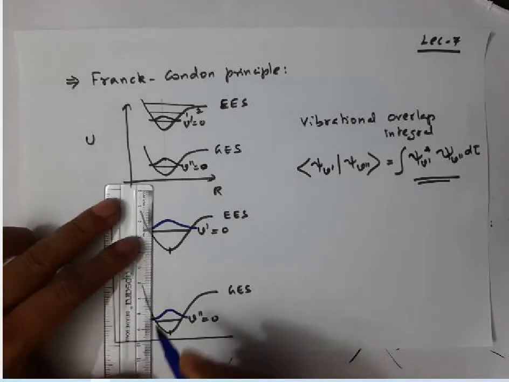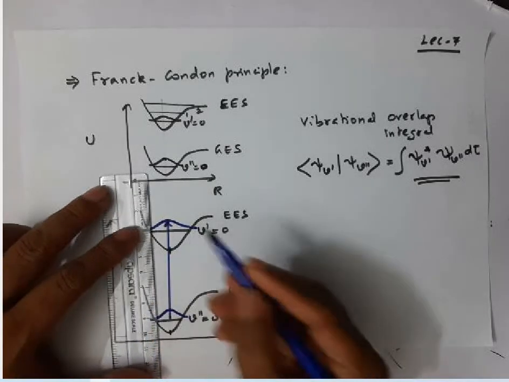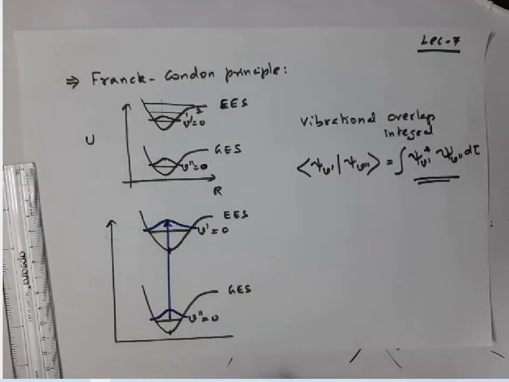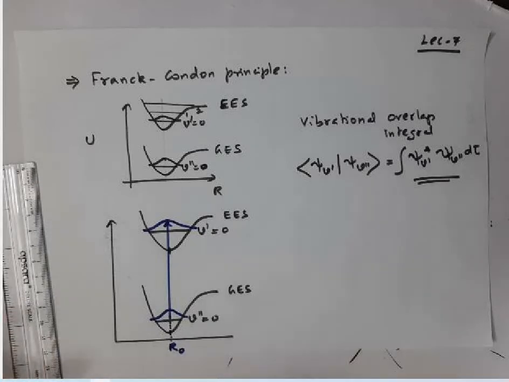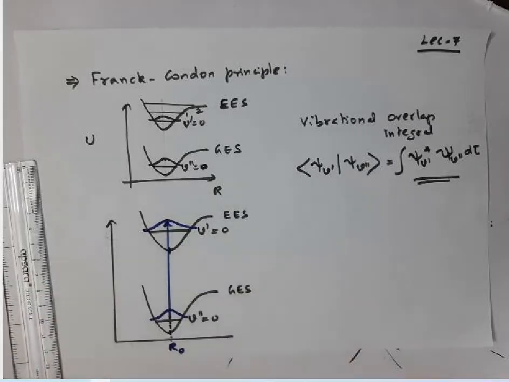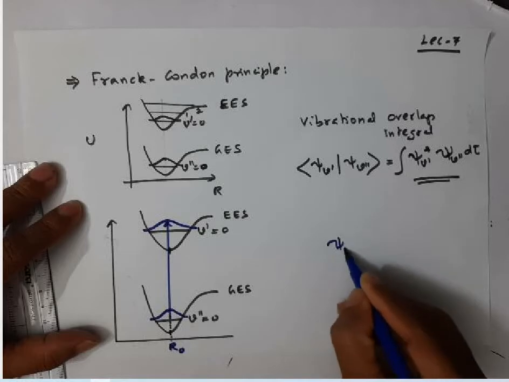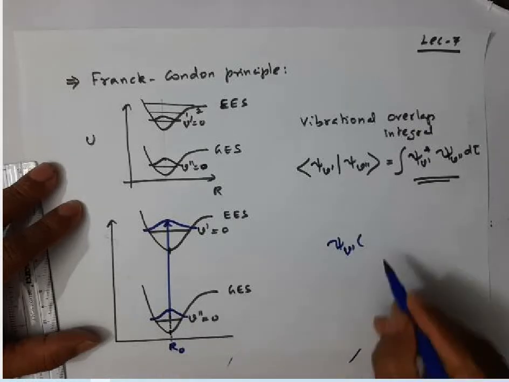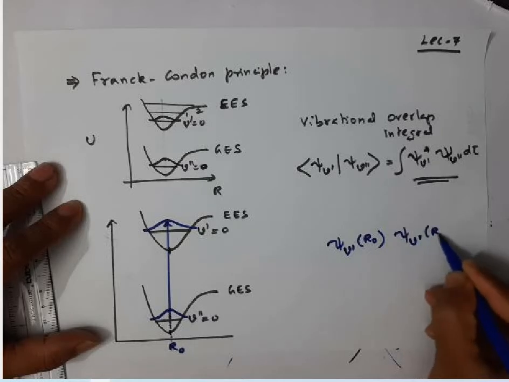Suppose a transition takes place here to here. Listen, exactly at the internuclear distance, let me represent this as R0, at R0 this wave function and this wave function have some overlap. You have to find out the overlap of psi v prime at the internuclear distance R0 and psi v double prime at the internuclear distance R0.